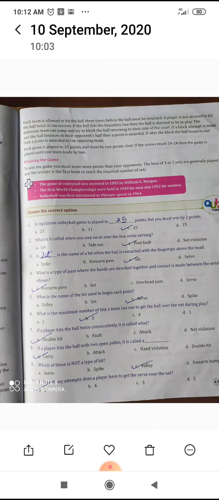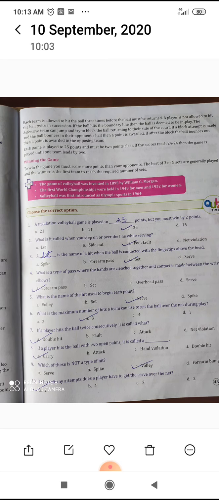Choose the correct option. The regulation volleyball game is played to 25 points, but you must win by 2 points. Second, what is it called when you step on or over the line while serving? That is foot fault. A set is the name of a hit when the ball is contacted with the fingertips above the head. What is the type of pass where the hands are clenched together and contact is made between the wrist and elbows? That is forearm pass. What is the name of the hit used to begin each point? That is serve.